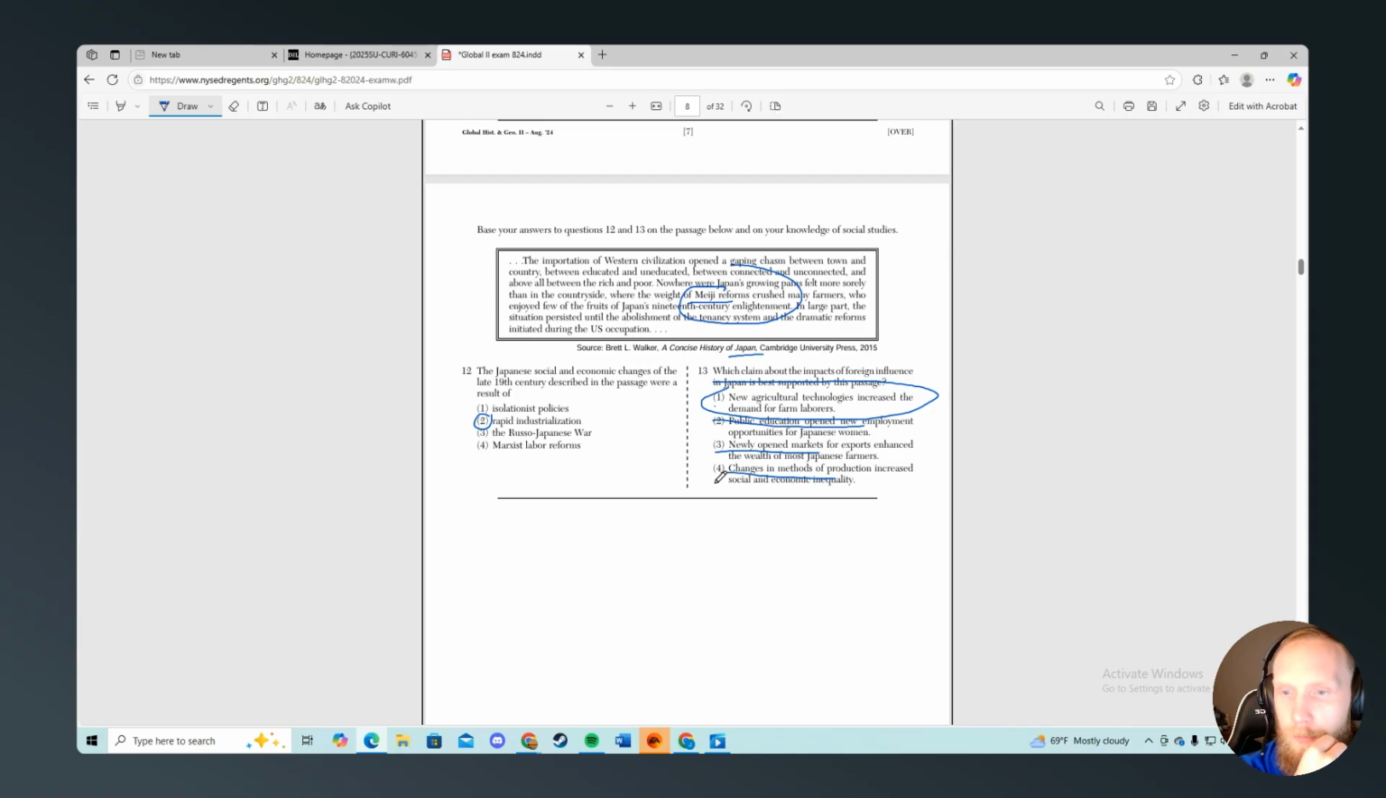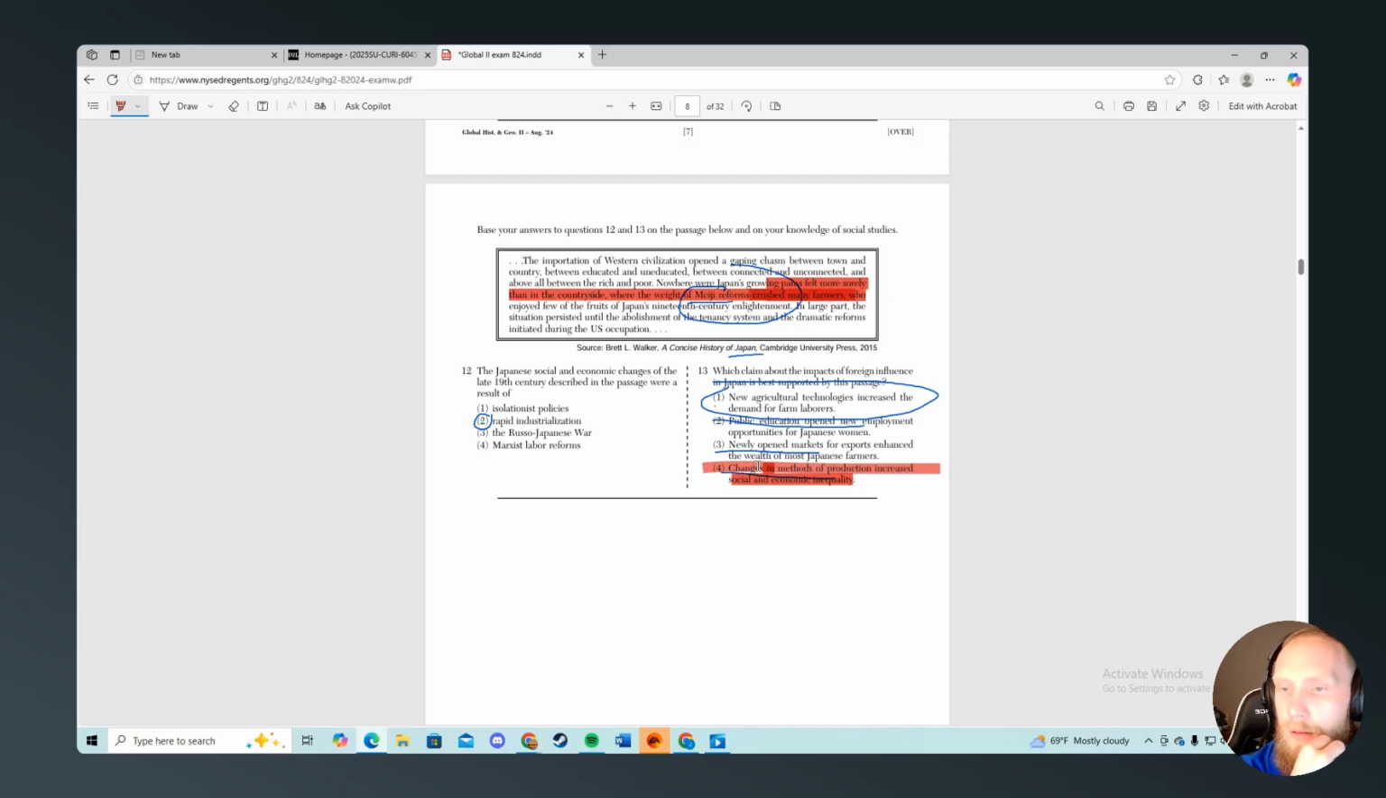Wait. That's not right. The reason why that's not right is because it talks about inequality, and it says that the farmers were crushed and there were growing pains. So that one's actually going to be 4. That's me marking 4 in red as the answer. It is most certainly not going to do that.